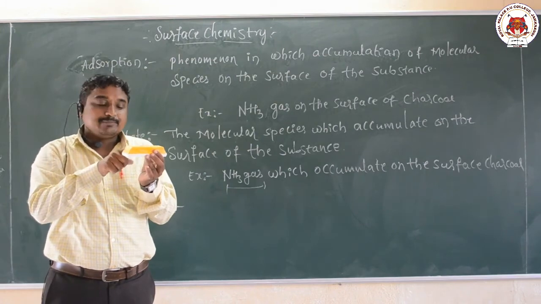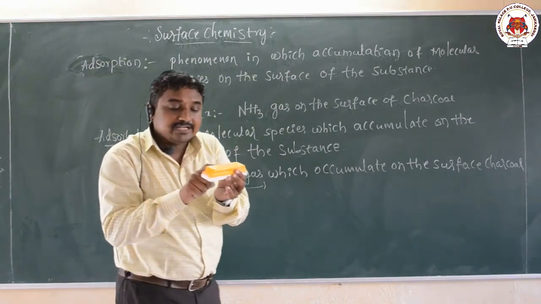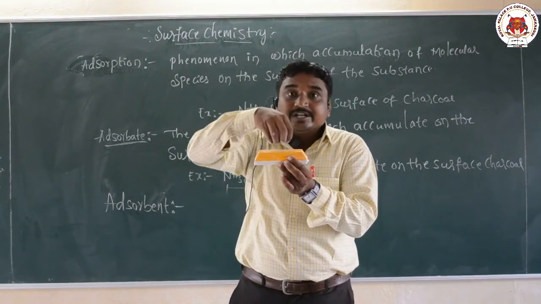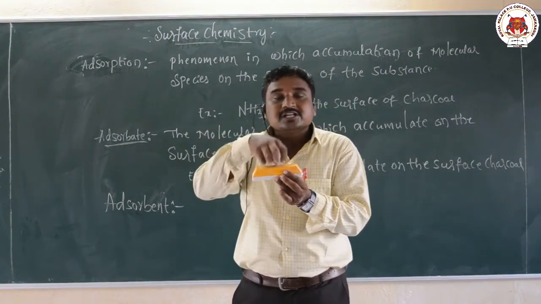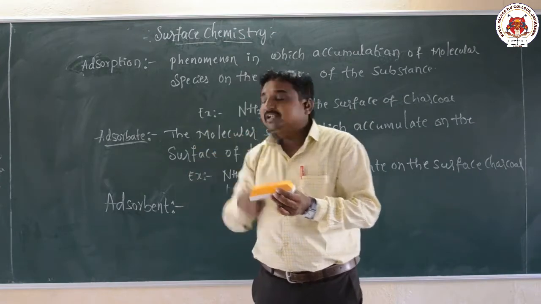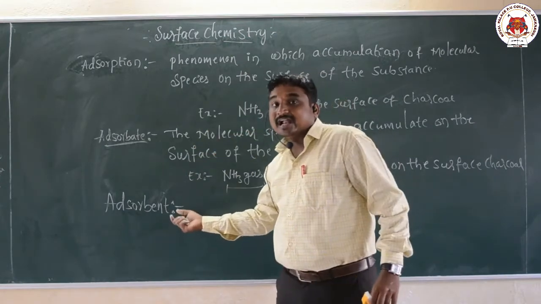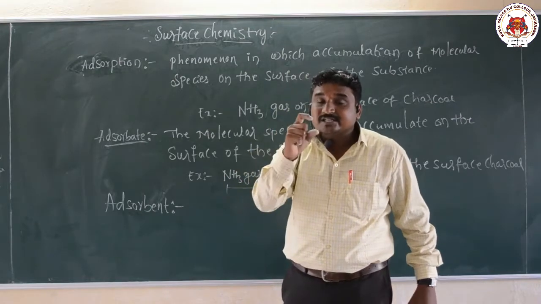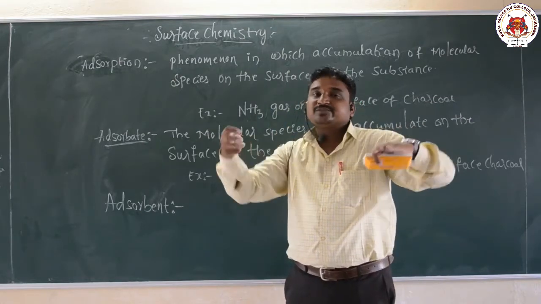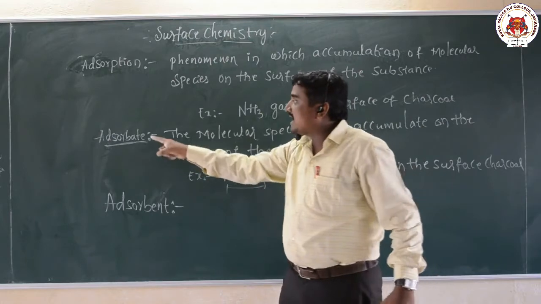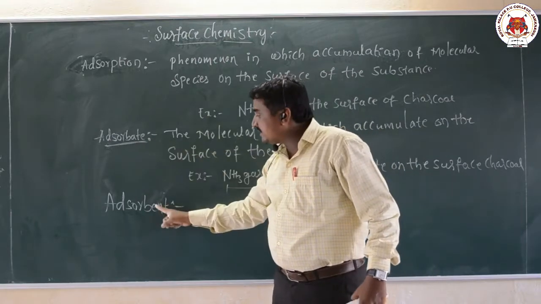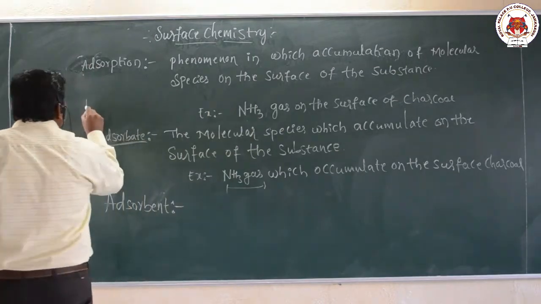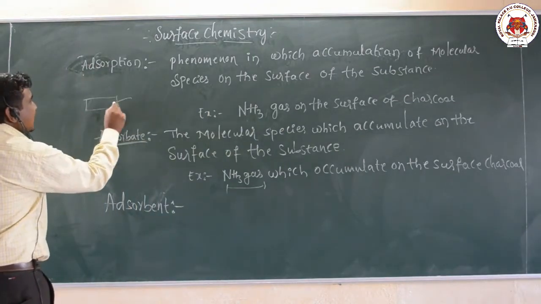The adsorbent provides the surface for the accumulation of molecular species. Understood? So that is called adsorbent. Suppose this is a duster, this duster acts as an adsorbent.